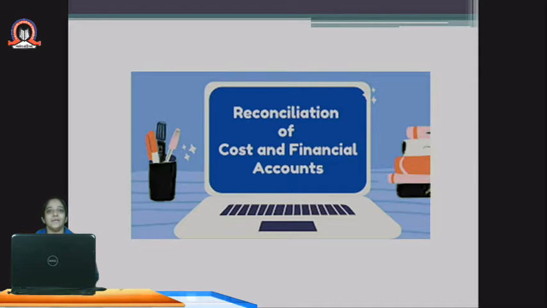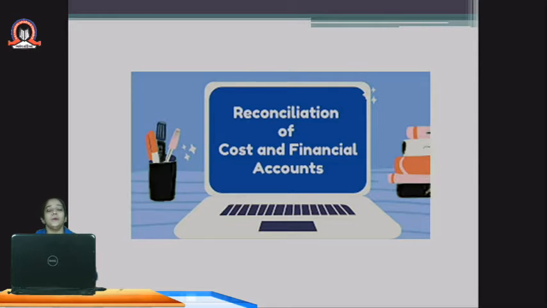Reconcile refers to equate. What do you mean by equate? Here, there are various branches of accounting. We have financial accounting, cost accounting and management accounting. In financial accounting, books of accounts are prepared as per the guidelines given by ICAI, that is Institute of Chartered Accountants of India, and here some of the expenses and the incomes will be recorded as per the system which is given by the ICAI.